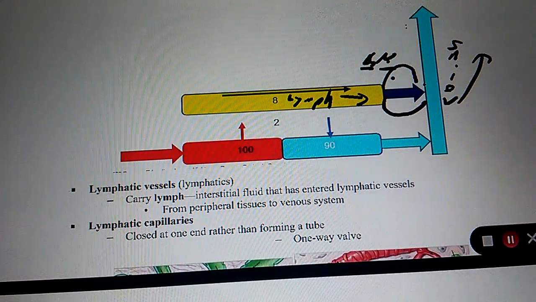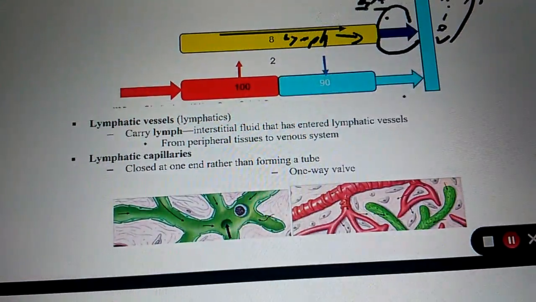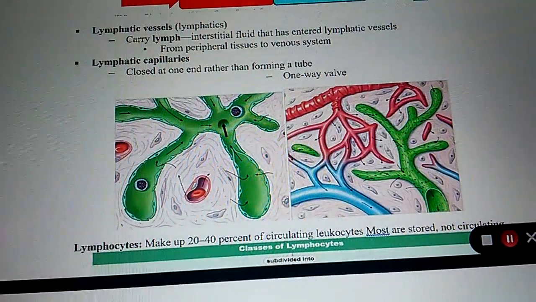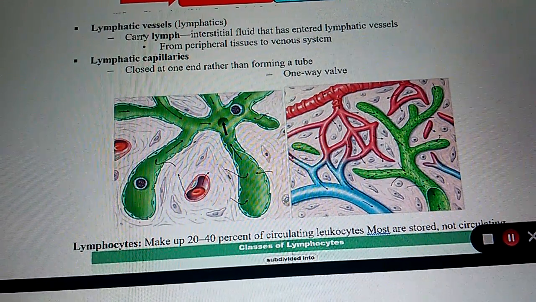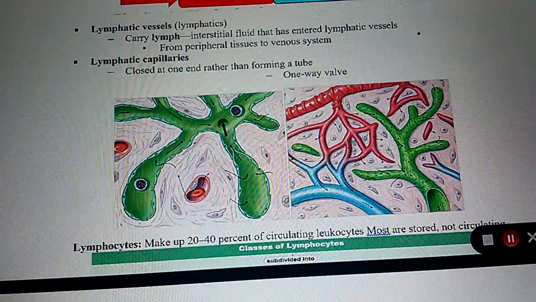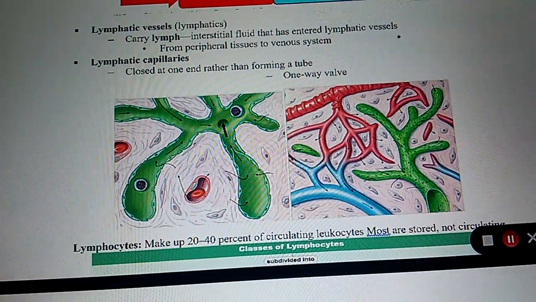Where does lymphatic fluid eventually end up? Veins. So does lymphatic fluid return to circulation? Yes. Lymphatic vessels, are they a circulatory system or a closed system?